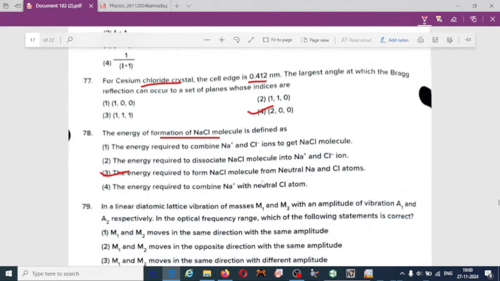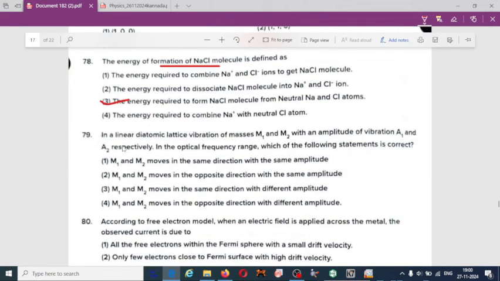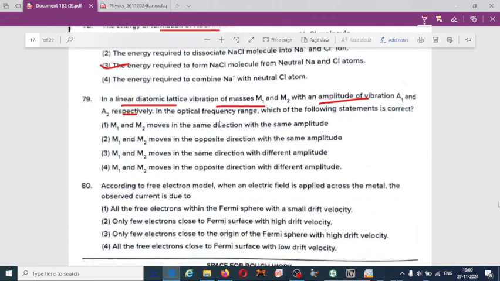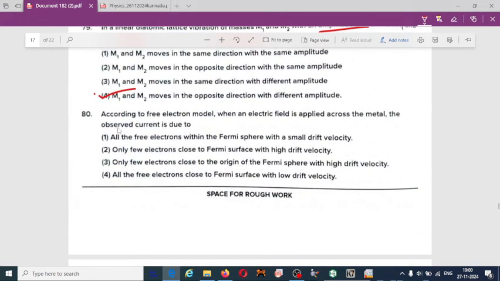to form sodium chloride molecule from neutral sodium and chlorine atoms. 79. In a linear diatomic lattice, vibration of mass m1, m2 with an amplitude of vibration a1, a2 respectively. In the optical frequency range, which of the following statement is correct? 79. Option 4. m1 and m2 move in the opposite direction with different amplitude.